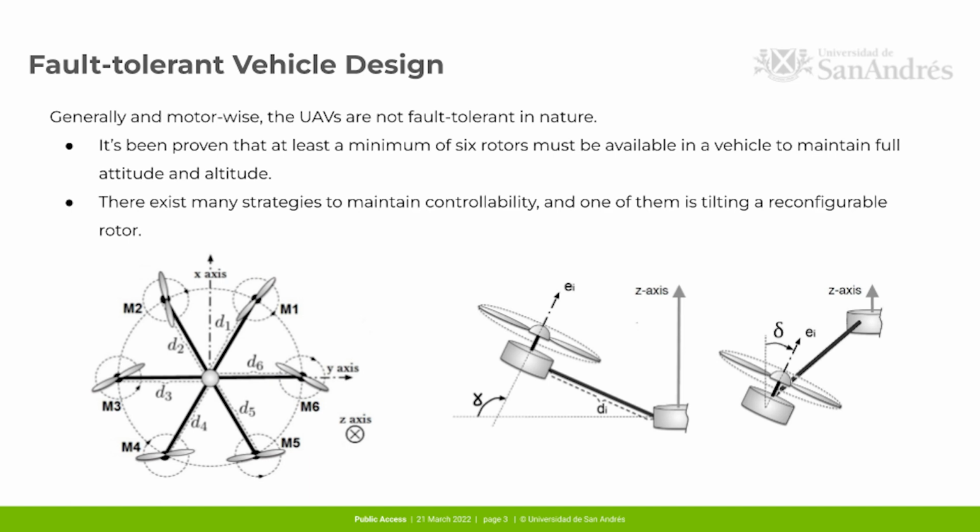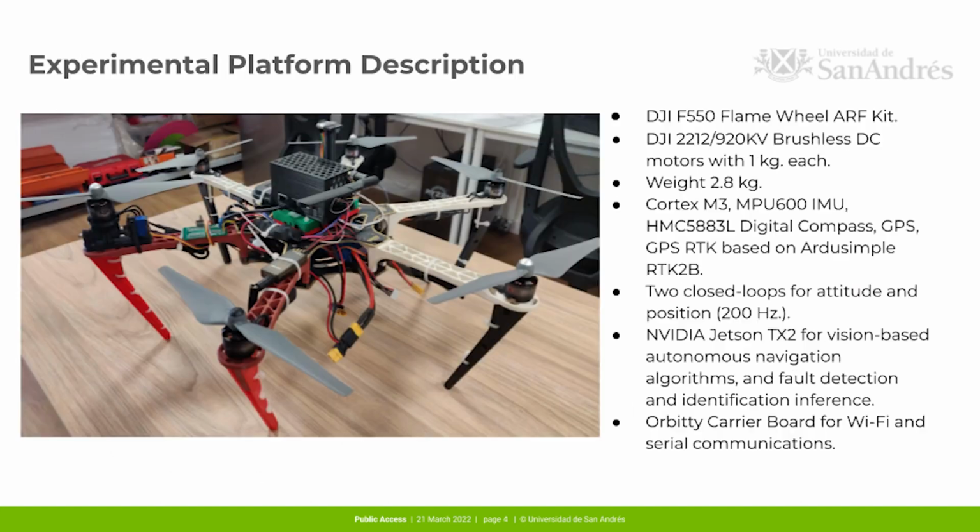Our vehicle design takes into account reconfigurable rotors to keep up with the control allocation law, capable of following reference trajectories and attaining full attitude and altitude control. Our platform consists of a commercial hexarotor frame, in this case a DJI F550 with 6 DJI brushless DC motors with 1 kg thrust each, and the whole hexarotor weighs around 2.8 kg.